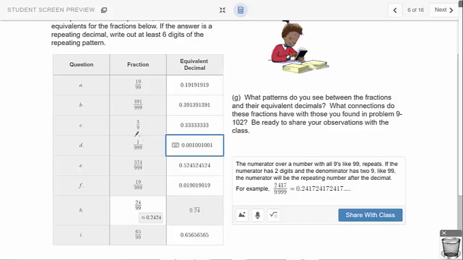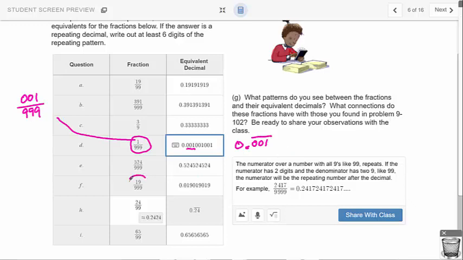So we need to think of this as 001 over 999. We got to match the length of it, but we can't change the value of 1. So we put the zeros up front, and that is how I'm getting 001001. So now I get 0.001 repeat all three of those.